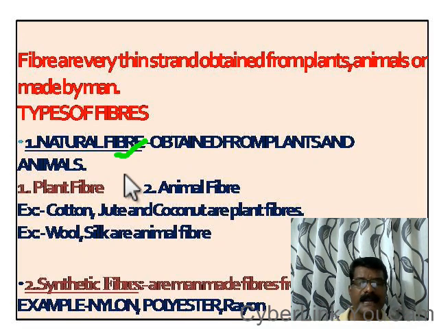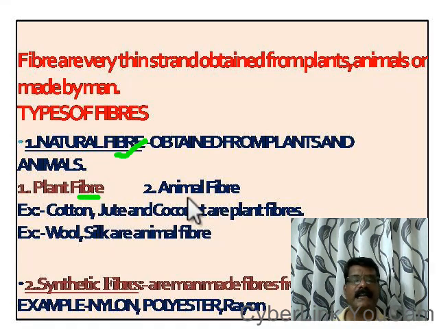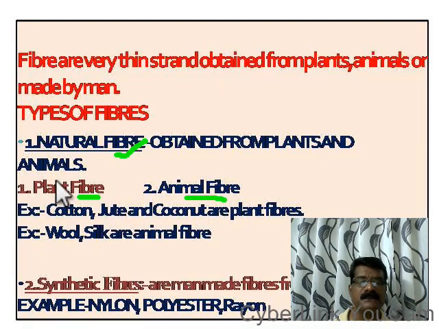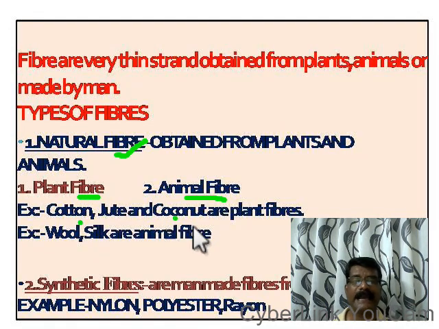Natural fibers are again subdivided into 2 types. One is plant fiber and another one is animal fiber. Plant fiber, the fibers which are obtained from plants. Example, cotton, jute, coconut, hemp. All these are examples for plant fibers.